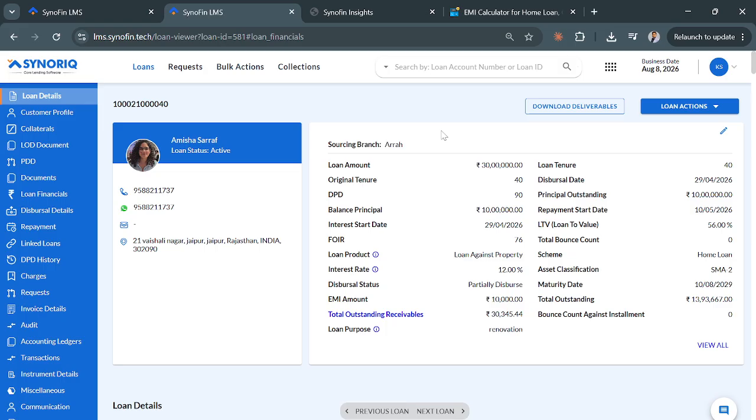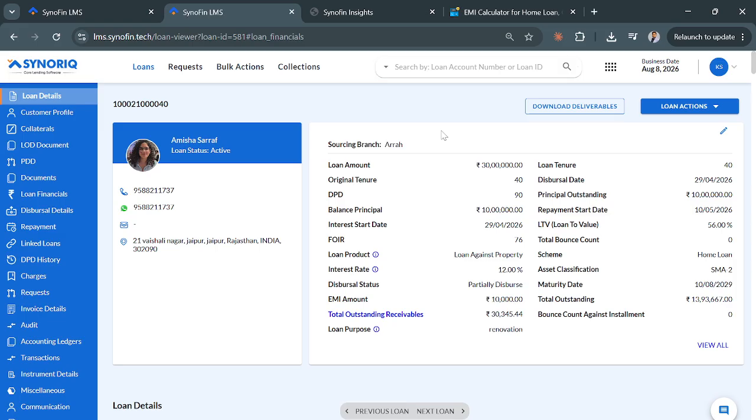There might be a condition given to the customer that if the customer constructs, for example, the base of the house, then 30% of the amount would be disbursed. If the customer constructs the first floor, then the ground floor, the remaining 30%, and after the second floor, the whole remaining 40%. So why are these conditions generally given in construction loans?